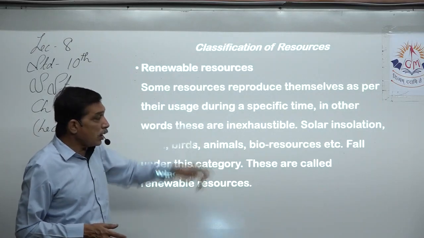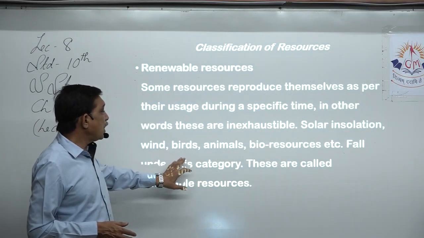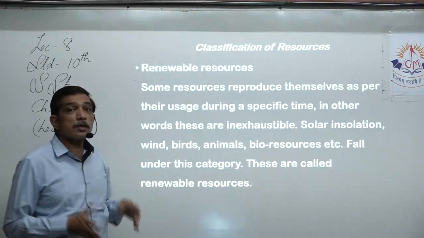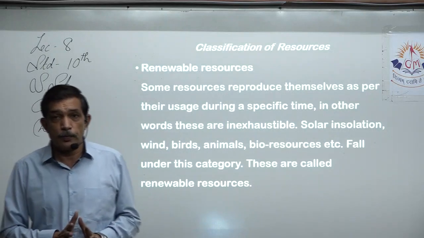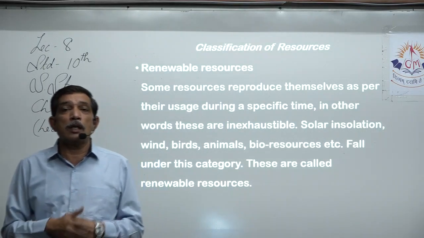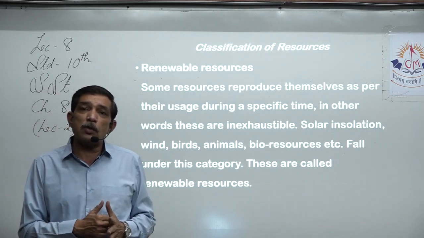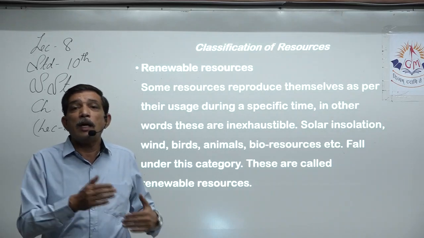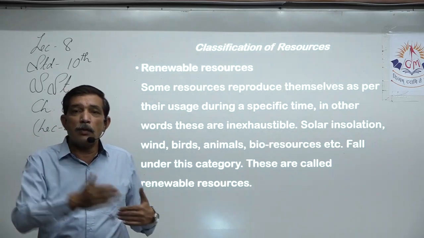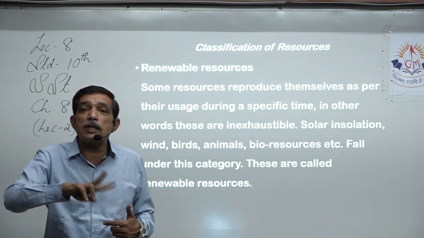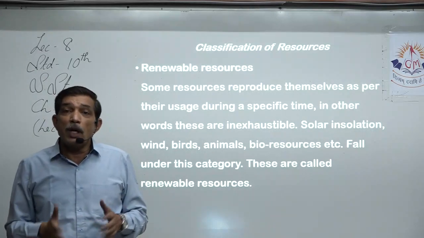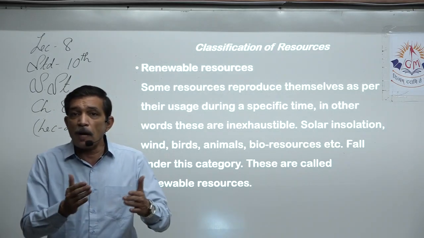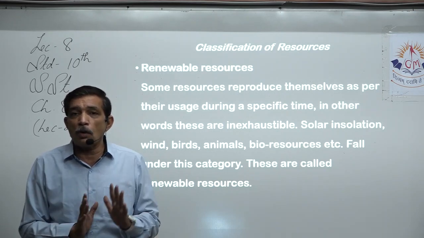Examples given: solar insolation, wind, birds, animals. Now, birds and animals are given as renewable resources because they can reproduce. For example, chicken, mutton, everything is available to us because they keep on growing in numbers. People keep on eating them, and again they grow in numbers. So the supply is continuous because birds and animals can reproduce. Because we are using the birds and animals as a food resource, what happens? Whatever food is on the table, we eat all of it.